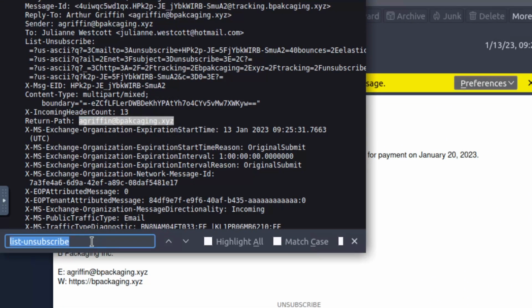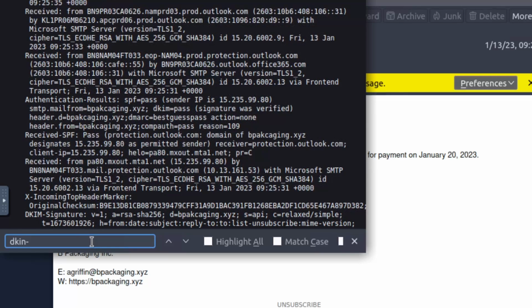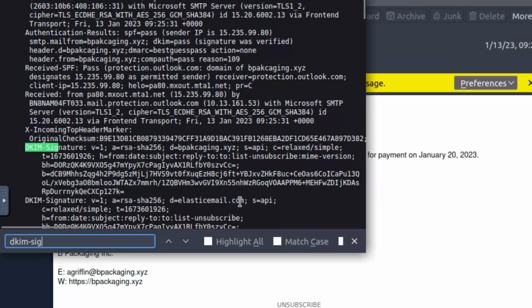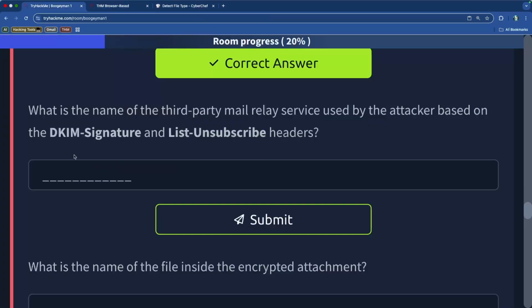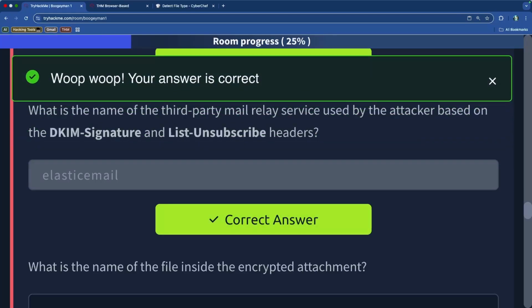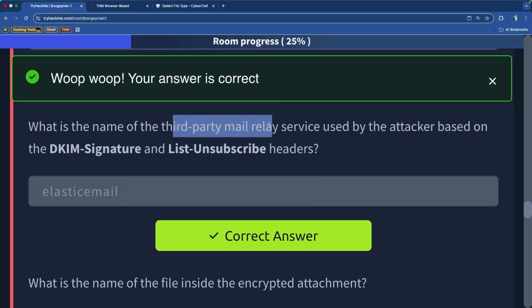So let me go ahead and do the DKIM signature one more time. And so that was the one that we found over here, where it has elasticemail.com. I think that's it. So it's either elasticemail.com or it's B packaging misspelled. So I'm gonna do elastic email, and that is the answer. Okay, great. So elastic email is the third-party mail relay service.